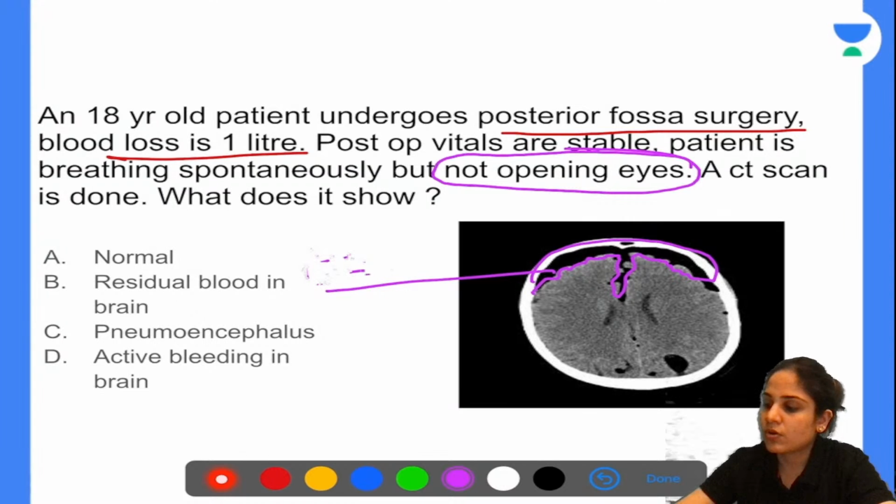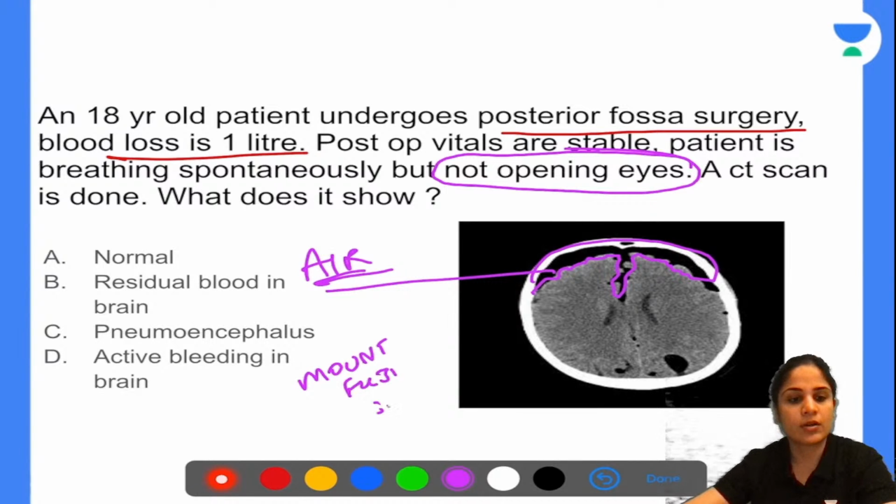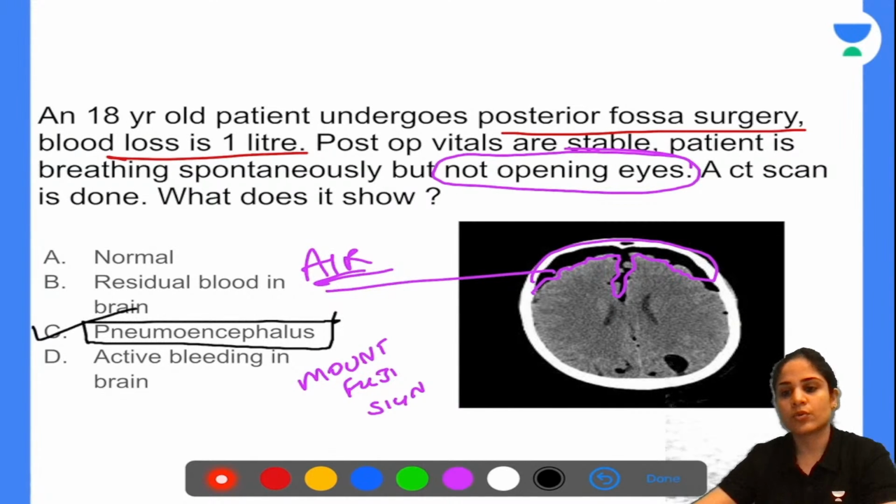So this is called the Mount Fuji sign. Mount Fuji sign. Okay? Now, in other words, this air that is trapped inside is called pneumoencephalus. Air in the brain. So pneumoencephalus. Alright. So this Mount Fuji sign or pneumoencephalus that we are seeing over here can lead to delayed awakening of the patient. So what can you do?